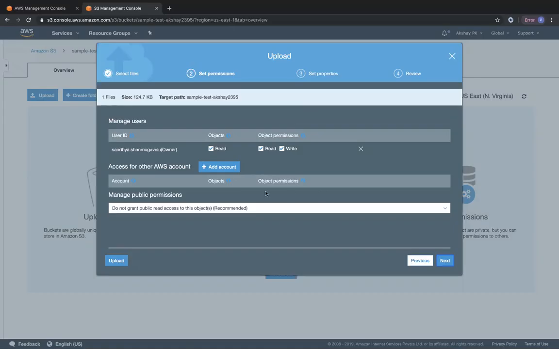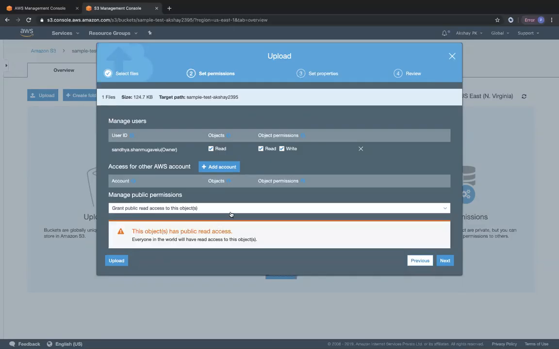The second thing I can do over here is give public access to this object, which means this object will be open to the outside world. I'll give public access to this particular object because I'm going to share this URL with you guys, and you will be able to hit that URL and view my resume. So remember, just as you had permissions at the bucket level, you have permissions at the object level. Right now, by default, the owner of this AWS account has full access to that object.